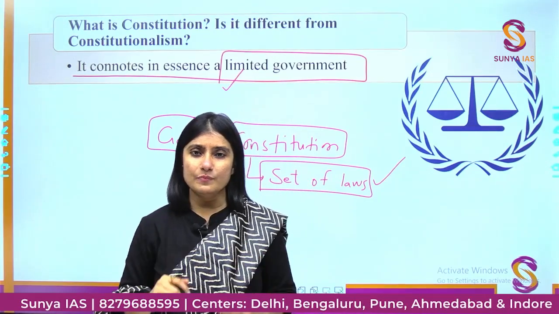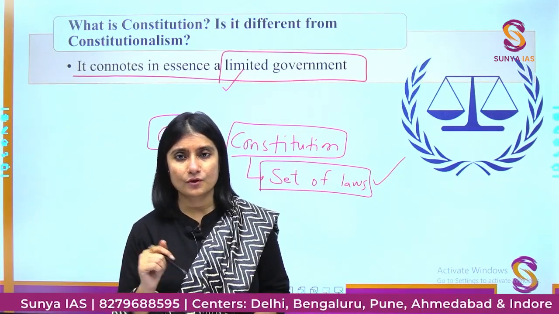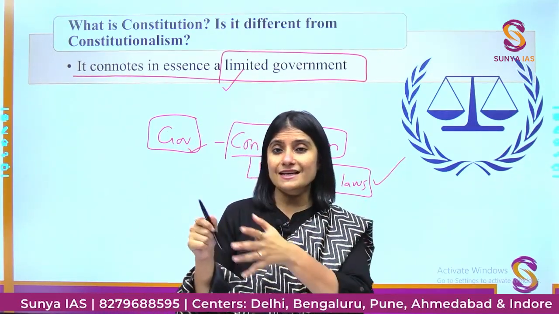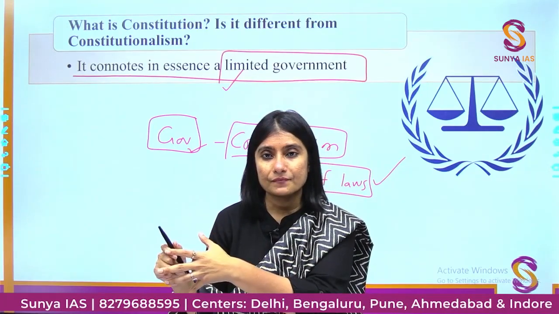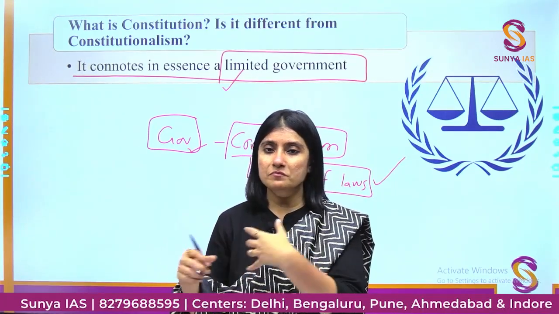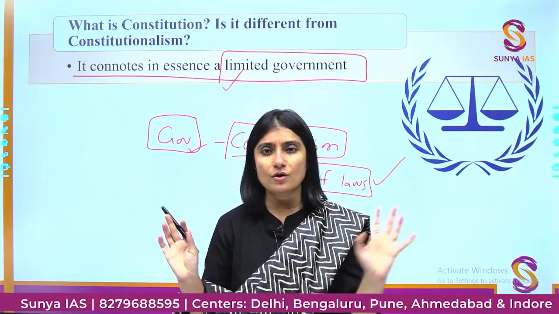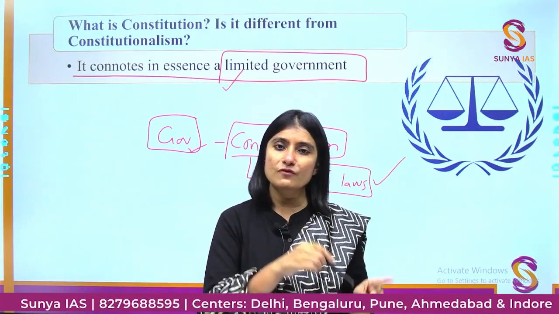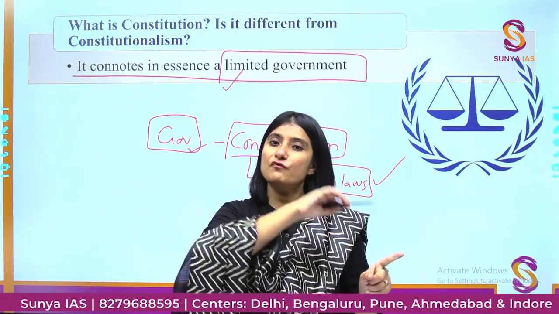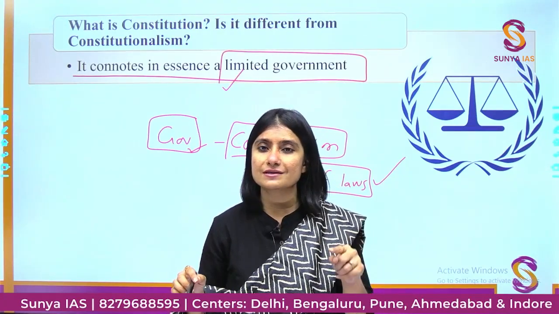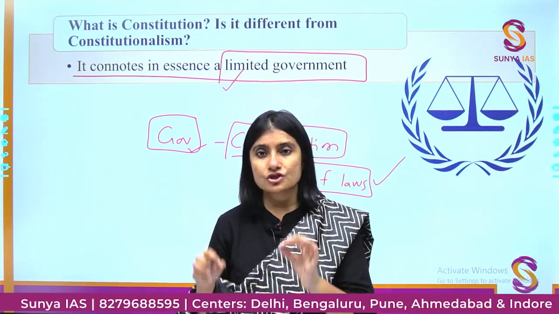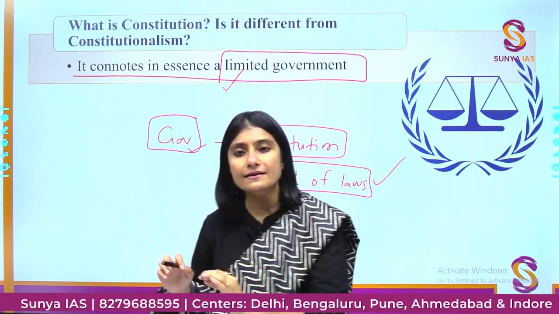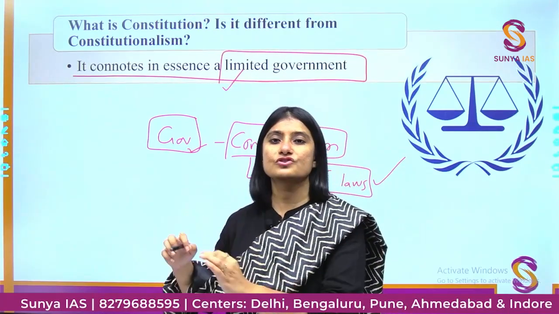Now let's take an example. Say there's a country which has a constitution, and the ruler of that country is a dictator. That person keeps on rolling out any law that comes to his or her mind. So do you think that country, in spite of having a constitution, is following the doctrine of constitutionalism? No. So if a country has a constitution, it is not necessary that the country is following constitutionalism.